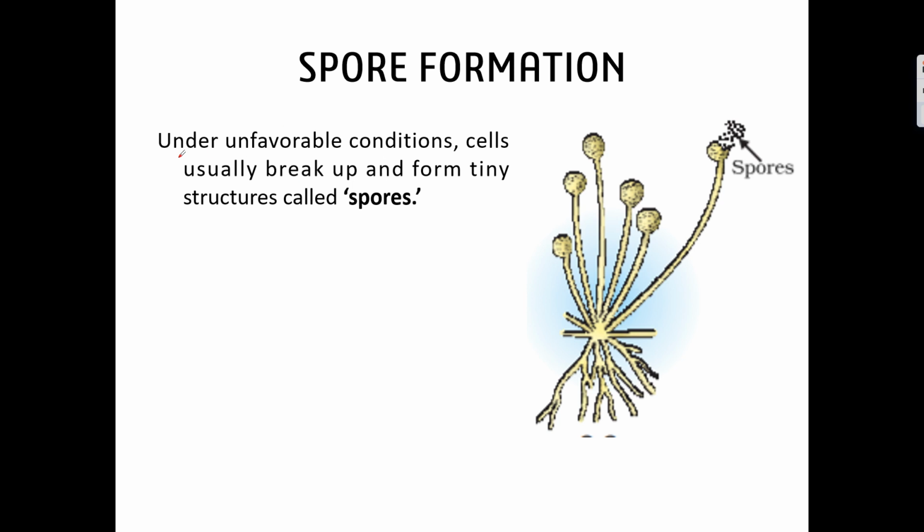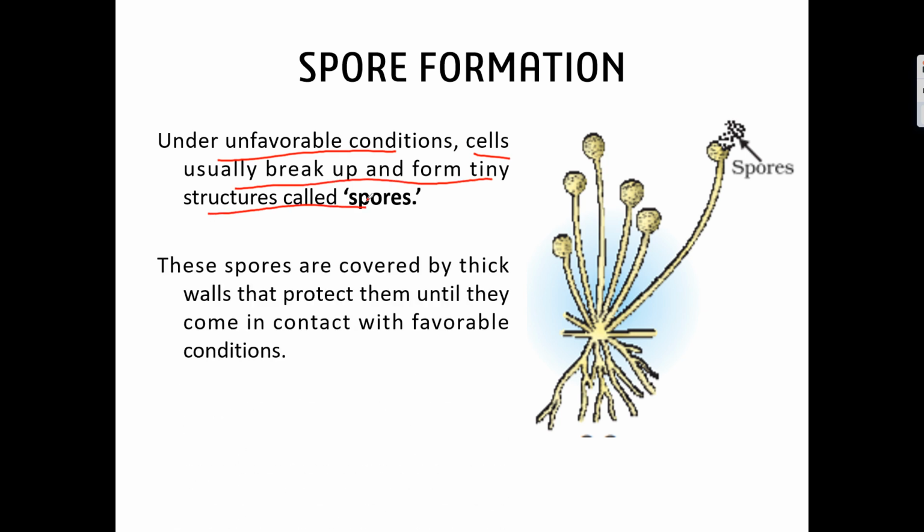So under unfavorable conditions, cells break up into tiny structures called spores. Why do these spores survive in unfavorable conditions? Because they have thick walls that protect them. As in the case of plasmodium, you can see there is one cyst, and inside this the nuclear divisions were going on, right?